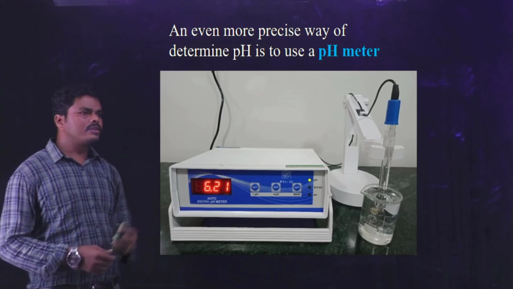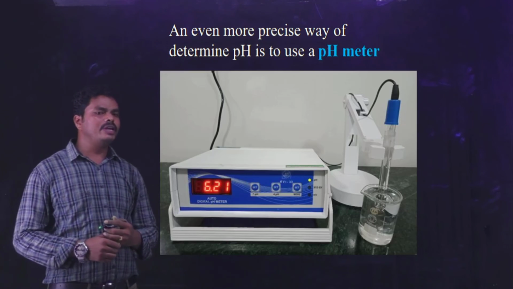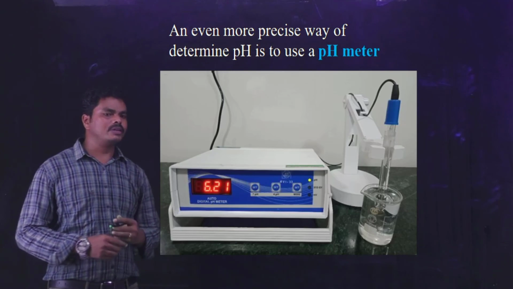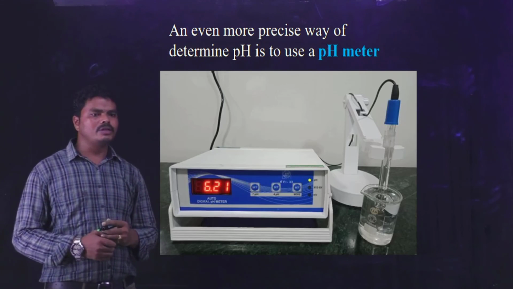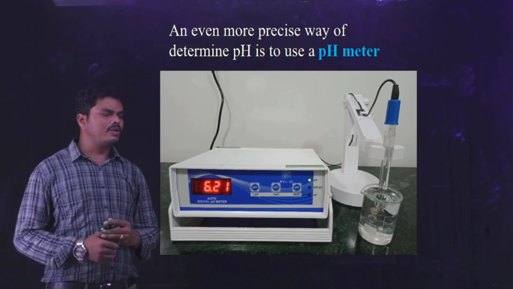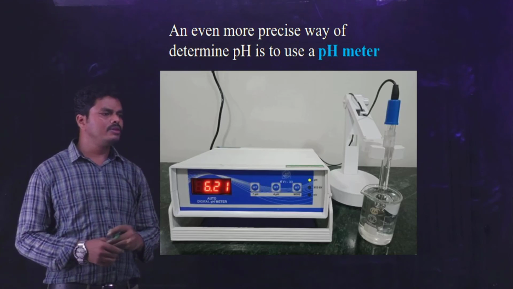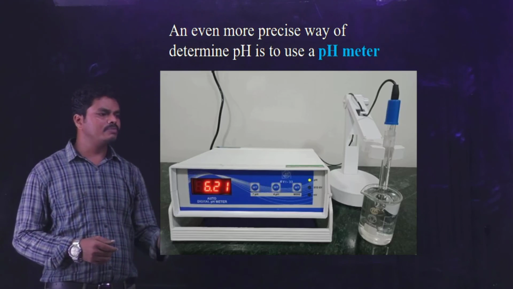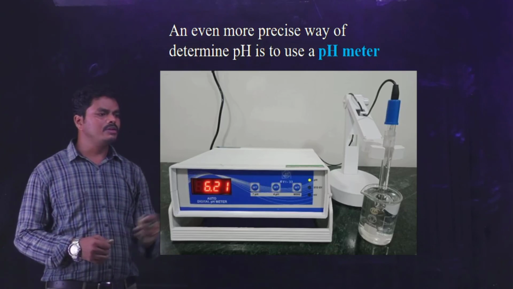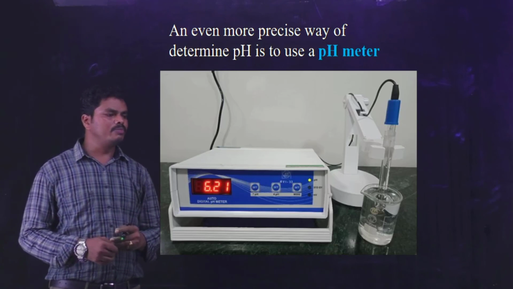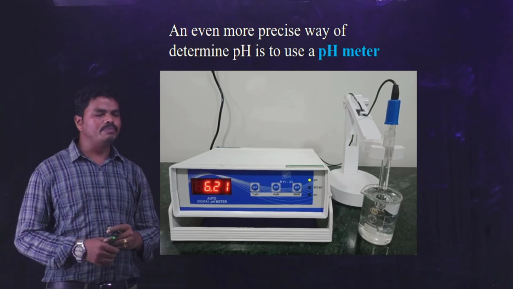Another technique used for the determination of pH is the pH meter. In this pH meter, there is a glass electrode. When we dip that glass electrode into a particular solution, based upon the ionic concentration present in the solution, it produces the result as pH.